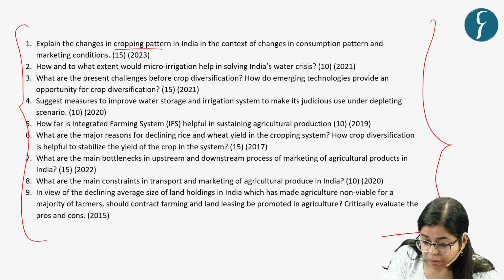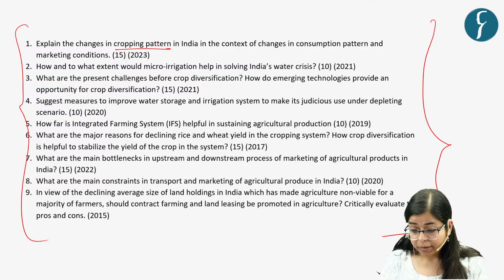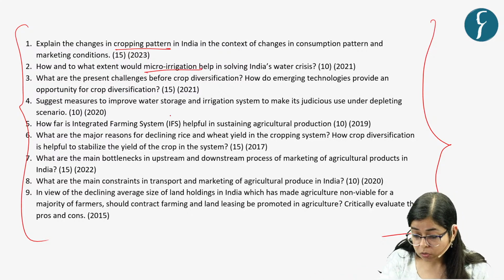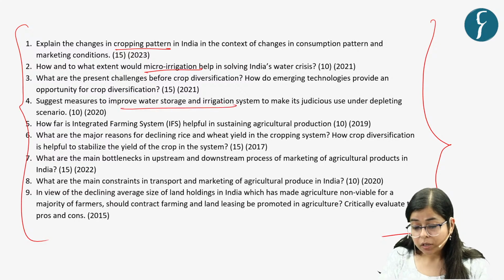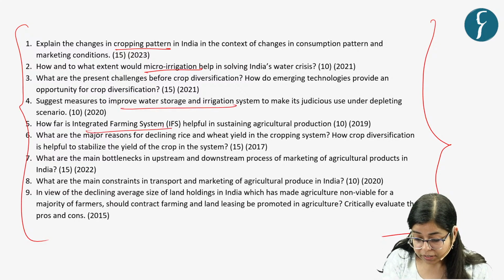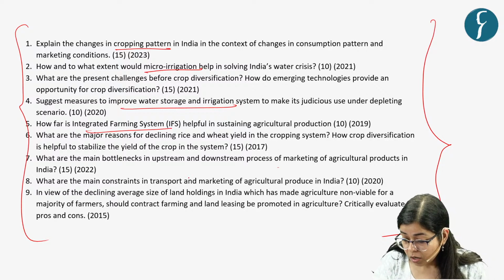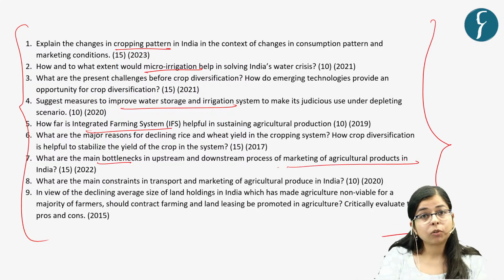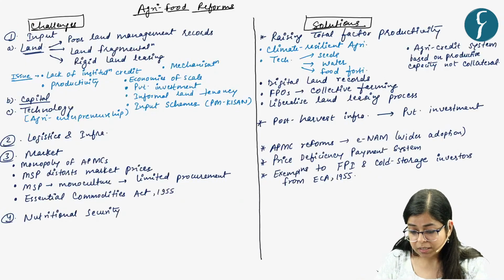For example, the changes in cropping pattern in India, micro irrigation systems, their need and their issues, need to improve water storage and irrigation system, integrated farming system, right? What are the challenges, bottlenecks in marketing of agricultural products and various other themes. Now with this, let's start our discussion.